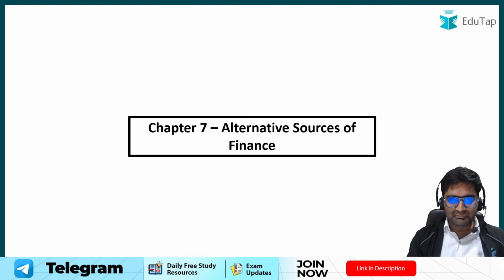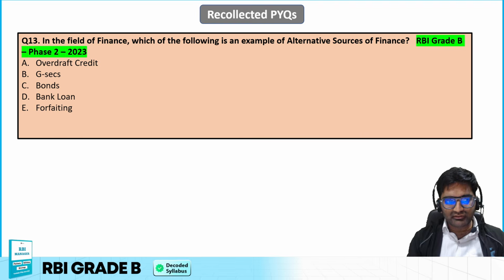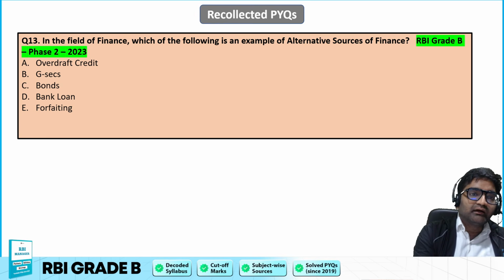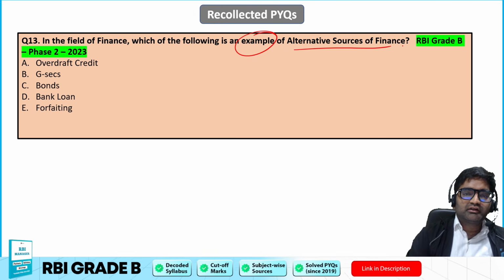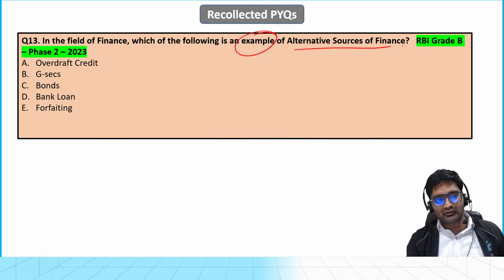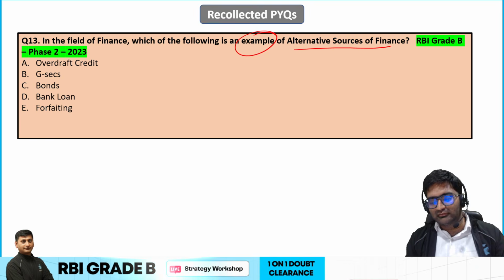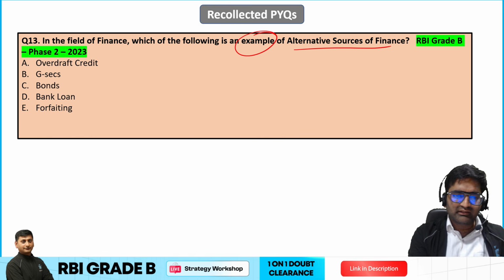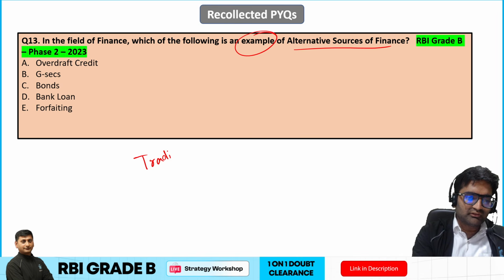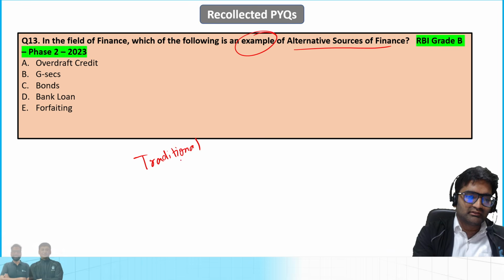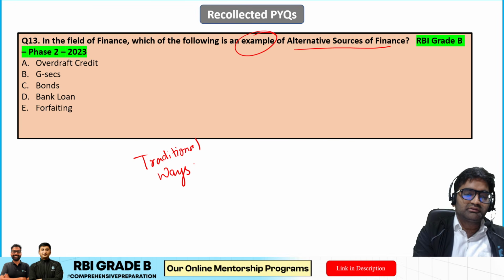Now moving to the next chapter, that is alternative sources of finance. So here the first question is, which of the following is an example of alternative sources of finance? If we talk about the alternative sources of finance, we have certain traditional ways in which we finance our activities, isn't it? Tell me what can be some traditional ways.